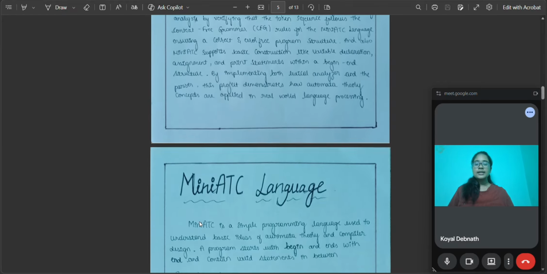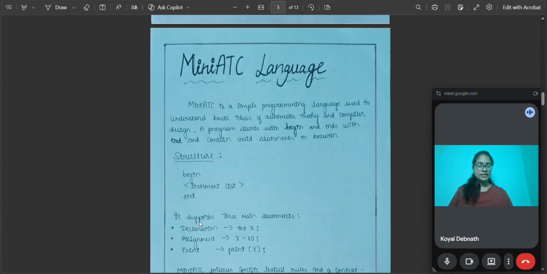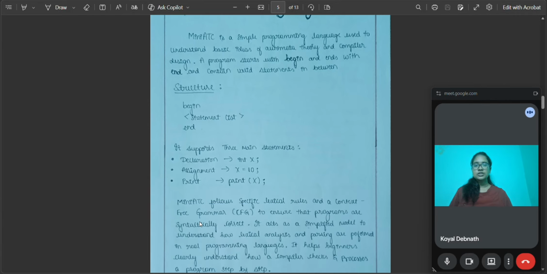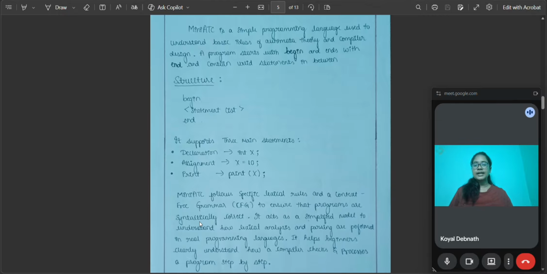Moving to the next topic: what is the MiniATC language. As I explained before, the MiniATC language is a simple programming language which starts with begin and ends with end, as I have explained earlier.